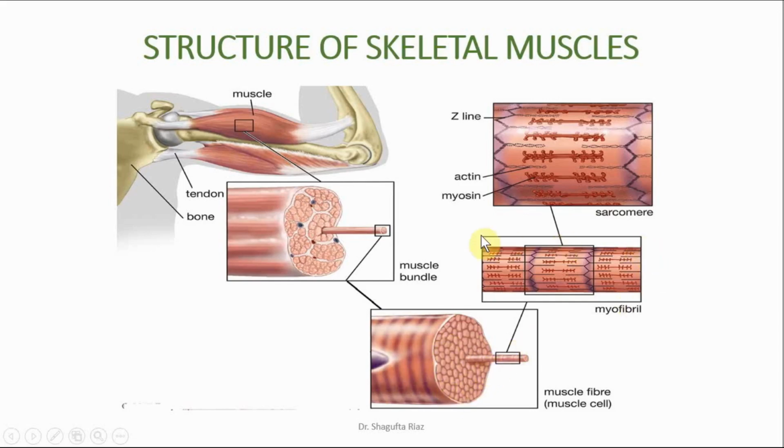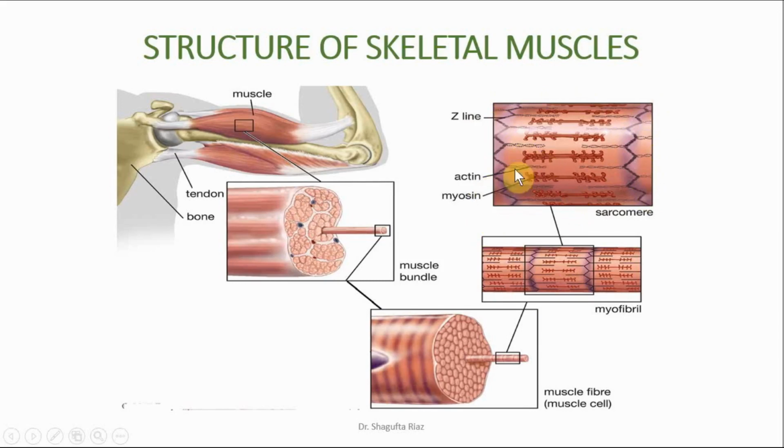Now this is the diagram of a myofibril, how it looks, right? And it is formed of a number of sarcomeres. This is a single region which is in the box and separated by this purple patch. This is a sarcomere, and here it is in the enlarged form.